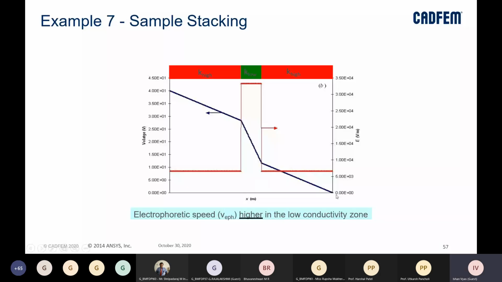So you can see the distribution of the low and higher conductivity zones. It will be a distribution. It is not going to be a step improvement. If you see the conductivity here, and at the high conductivity zone, this will be the conductivity, and then we see the distribution of the analyte as well here, right?